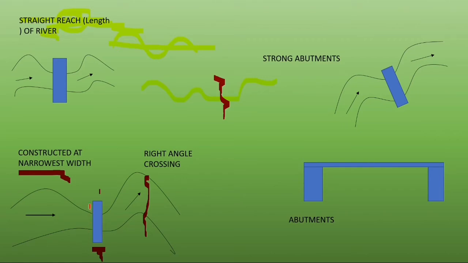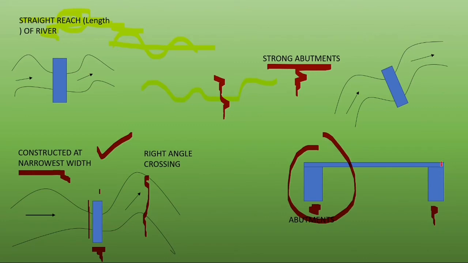As you can see, the width here is small, so the materials required for construction of this bridge will be less, hence this will be economical. Strong abutments: this is good from the structural point of view. Abutments means the end supports, as we have discussed. So these should be strong. If they are strong, the overall structure is strong.